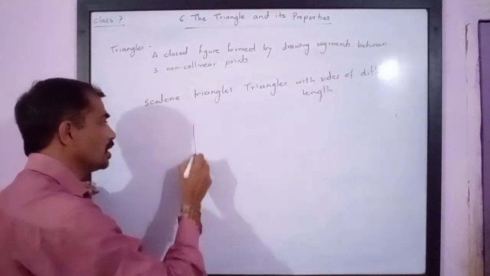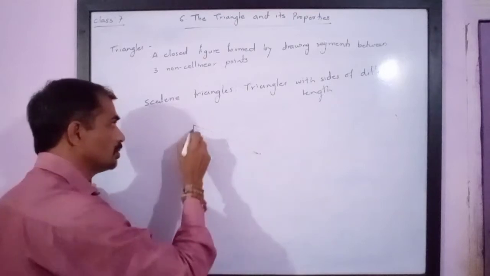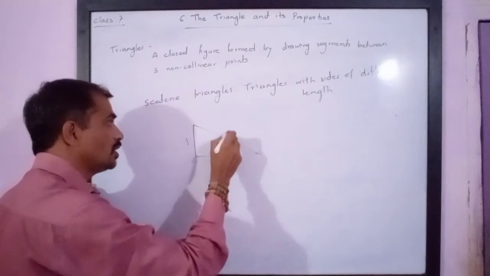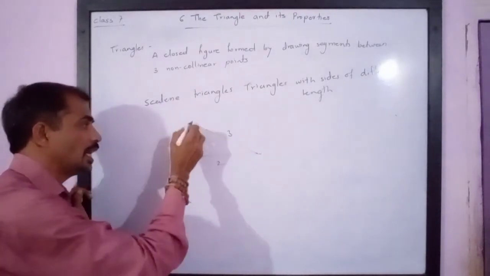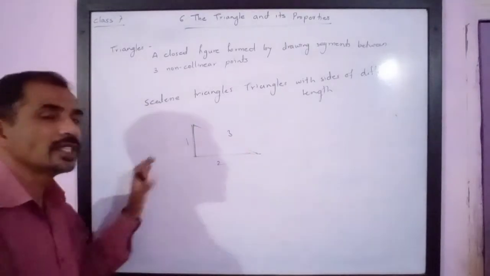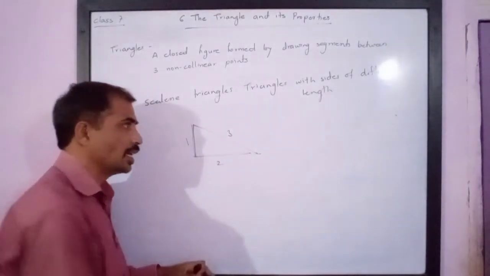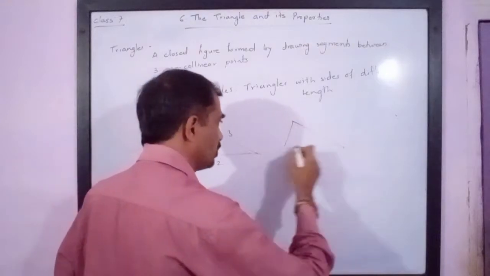Please note, if the length is different, if this is 1 unit, 2 unit, 3 unit, then you will notice the length of all three sides is different. Such triangles are called as scalene triangles. Scalene triangles can be like this as well.